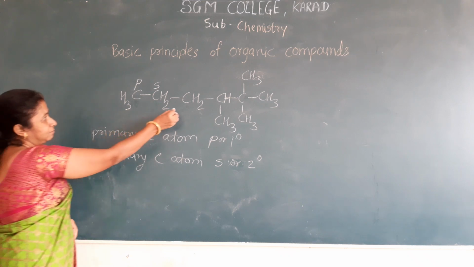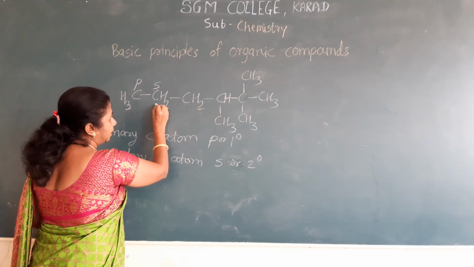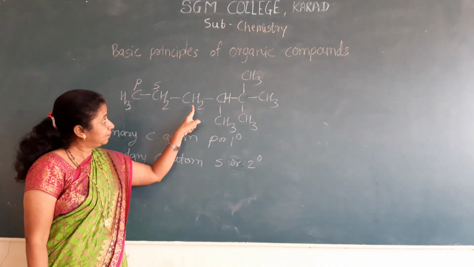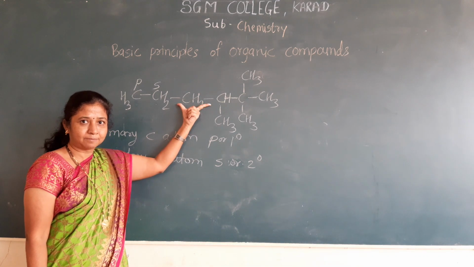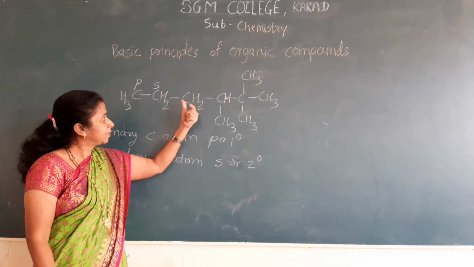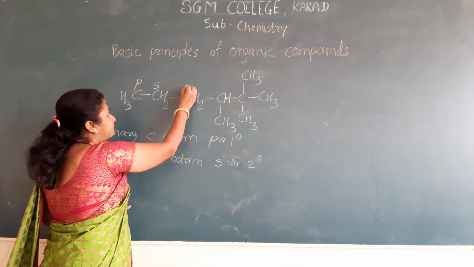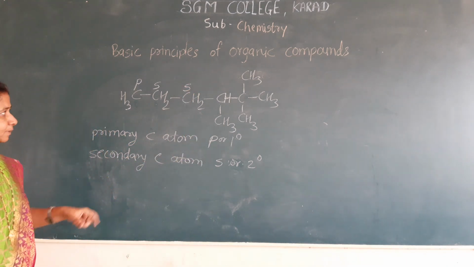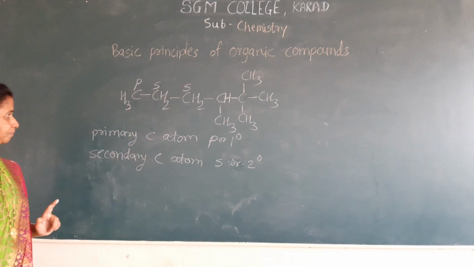Next, this carbon atom is also bonded with these two carbon atoms. This carbon is not bonded with this carbon atom. It is bonded with only two carbon atoms, adjacent carbon atoms. Adjacent means शेजारचे. The carbon atom is bonded with these two carbon atoms. That's why the type of this carbon atom is the secondary carbon atom.